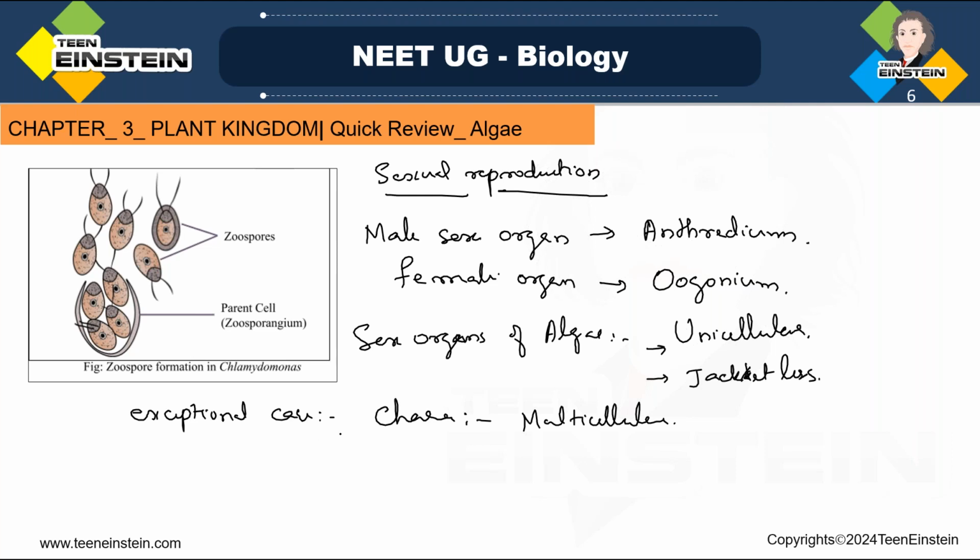But the exceptional case is the green alga Chara, also called stonewort. In this, the sex organ is multicellular, and it is jacketed.